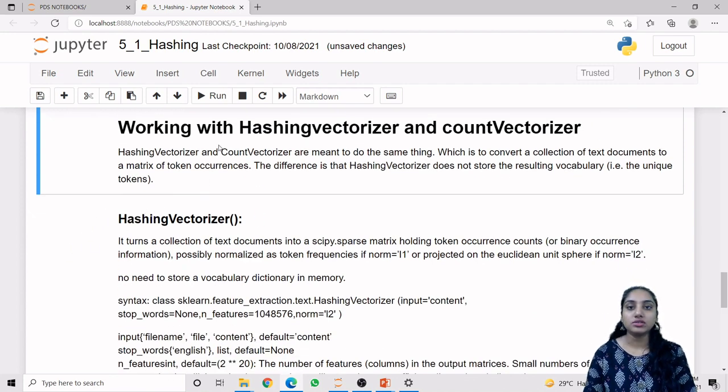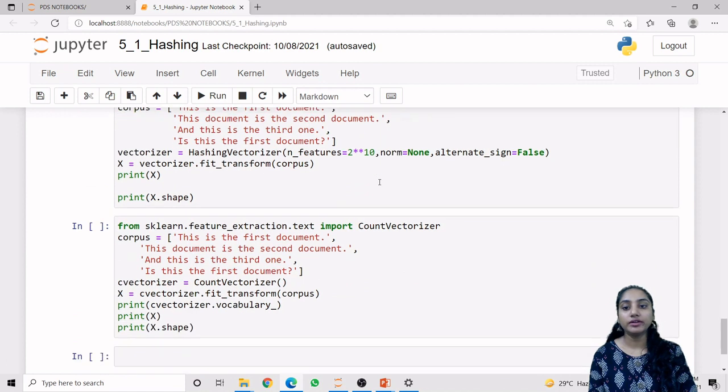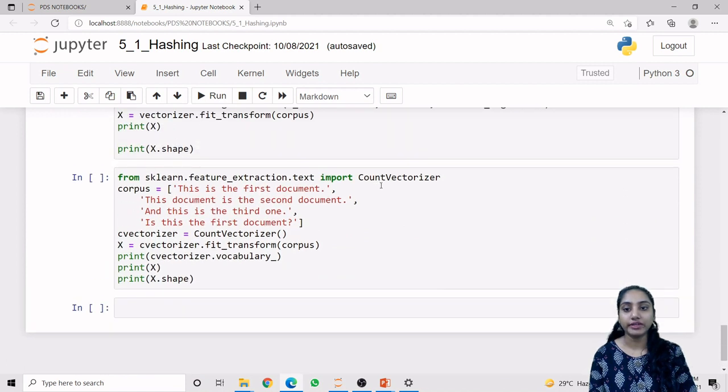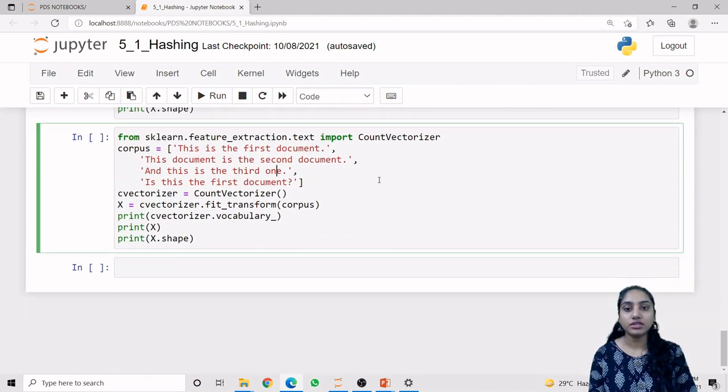Now the next topic is working with HashingVectorizer and CountVectorizer. First of all we are learning about the CountVectorizer. So first of all we are importing our module, that is scikit-learn, sklearn.